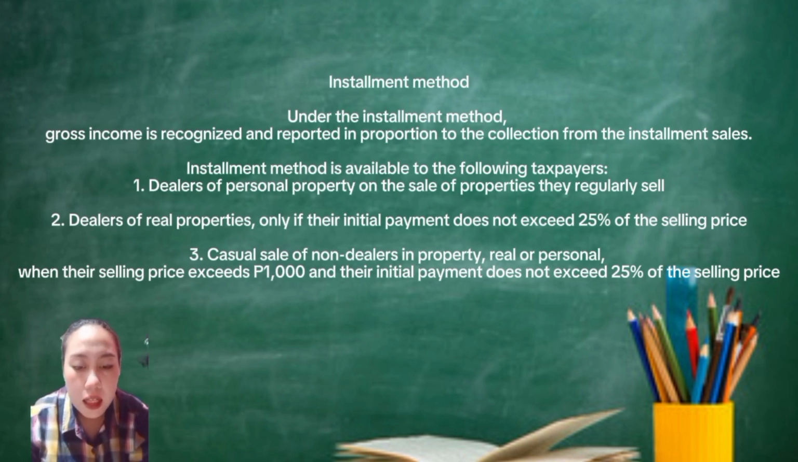Installment method is available to the following taxpayers. Number 1. Dealers of personal property on the sales and properties they generally sell. Number 2. Dealers of real properties if their initial payment does not exceed 25% of selling price. Number 3. Casual sales of non-dealers in property, real or personal, when their selling price exceeds 1,000 and their initial payment does not exceed 25% of selling price.